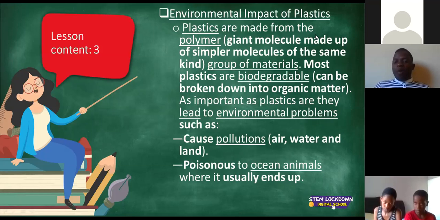So ladies and gentlemen, what is a polymer? When we speak about a polymer, what is it that we are speaking about? Now, a polymer is a giant molecule that is made of simpler molecules of the same kind. So that's what a polymer is. And that is a group of materials. So what does that make? It makes plastics. So basically, that's what a polymer is. Now, ladies and gentlemen, a lot of the plastics that we have are unfortunately not biodegradable.